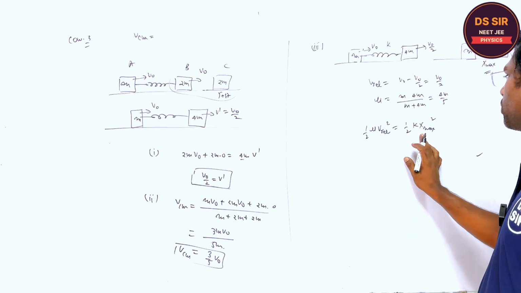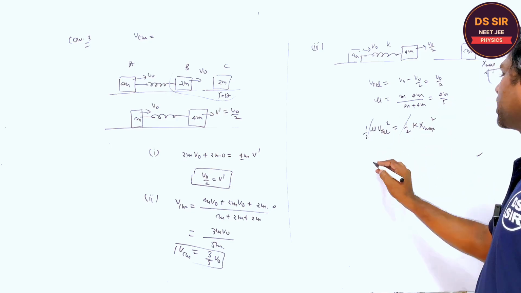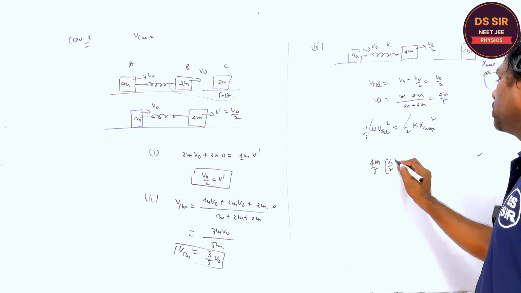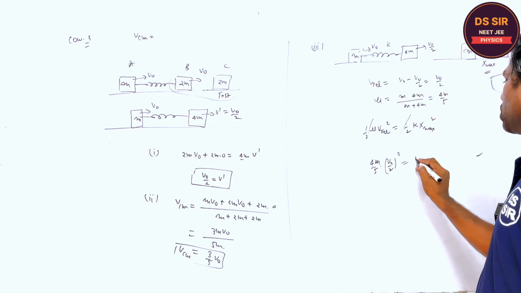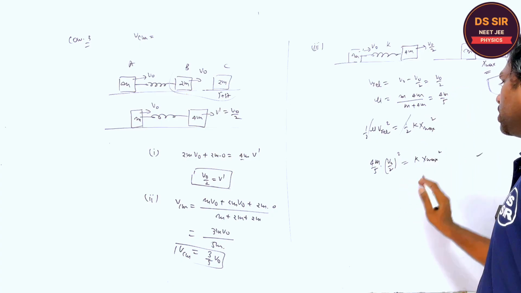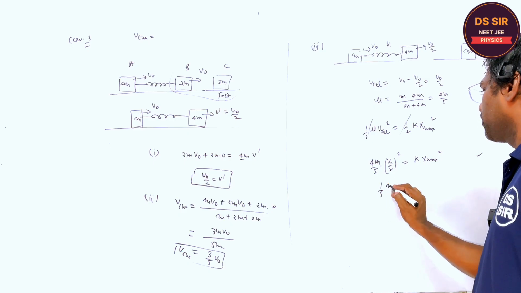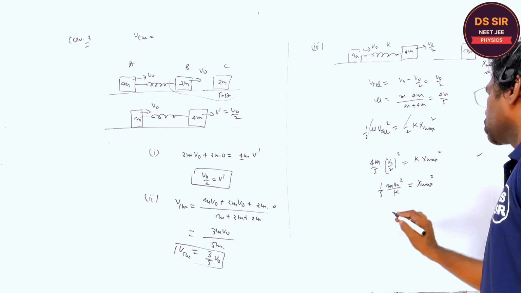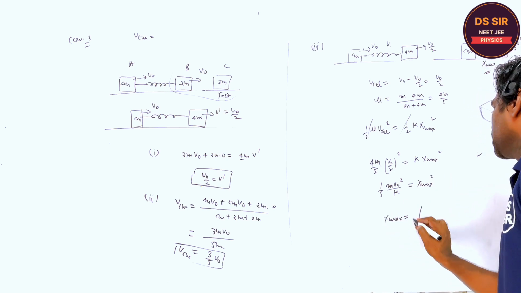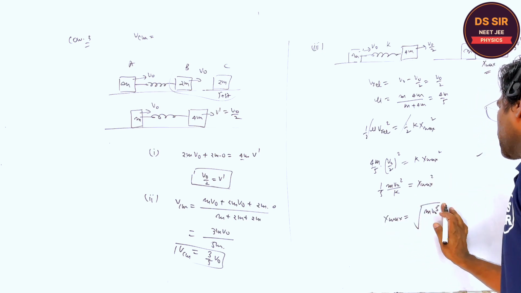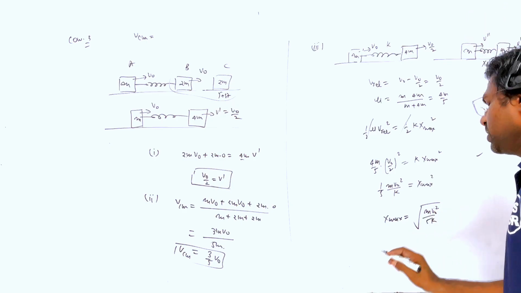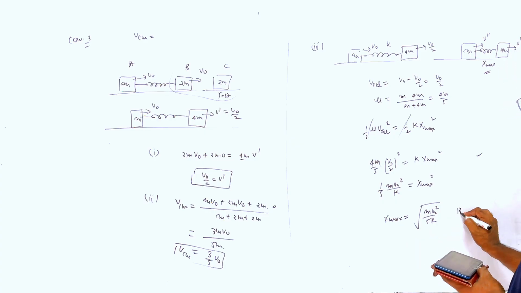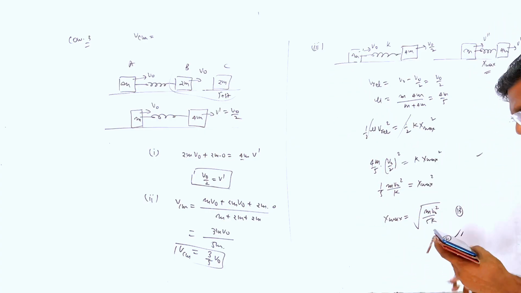From this formula, the reduced mass is 4m upon 5, the relative velocity is v naught by 2, equal to k into x max square. So here you can find 1 upon 5 m v naught square by k is equal to x max square. So the maximum compression x max is equal to m v naught square upon 5k, which should be the correct answer. You can check the answer. The B option of the third part is the correct answer. Copy this.